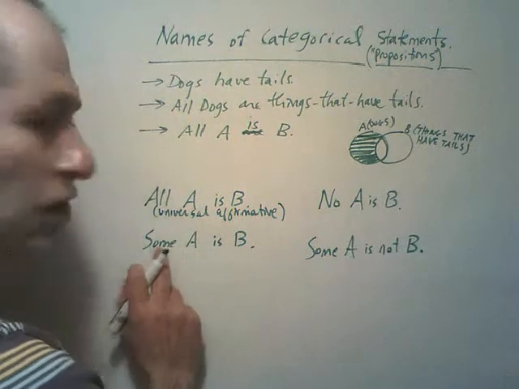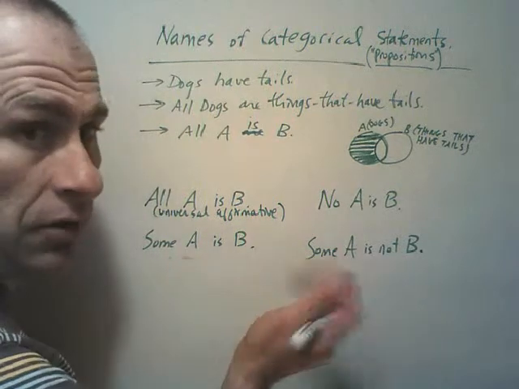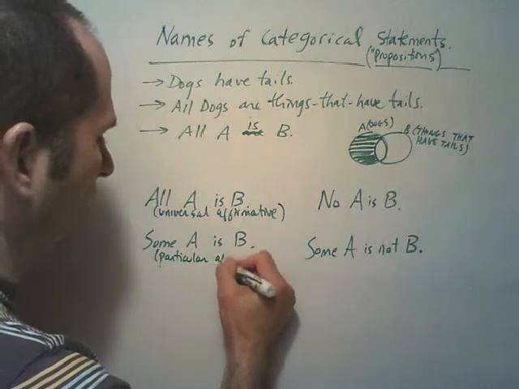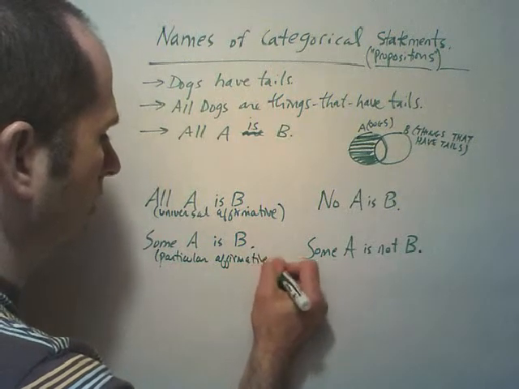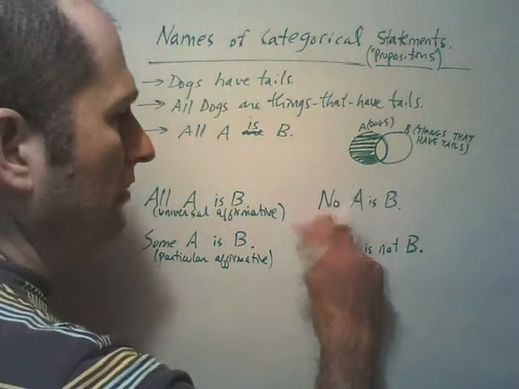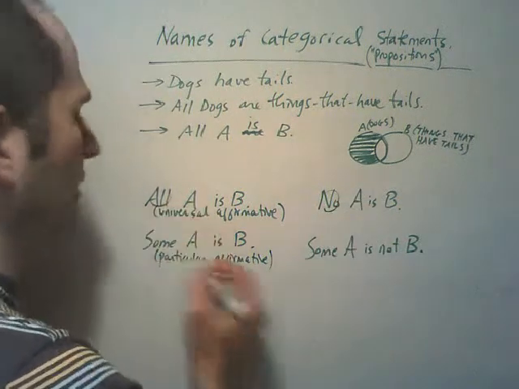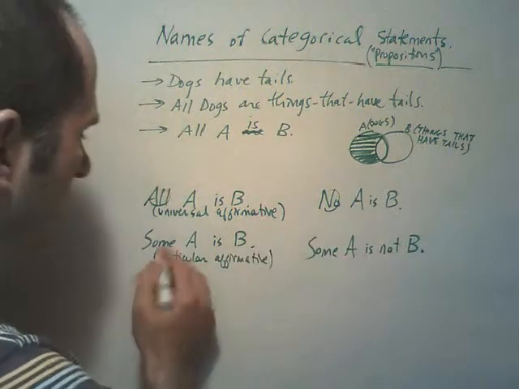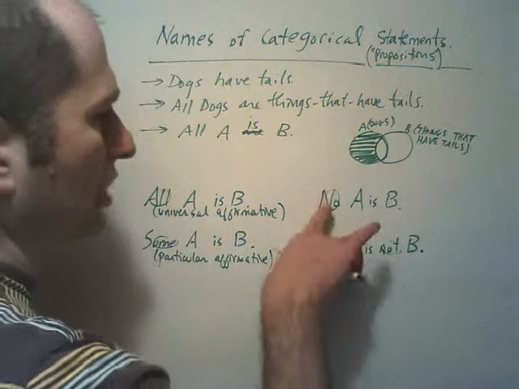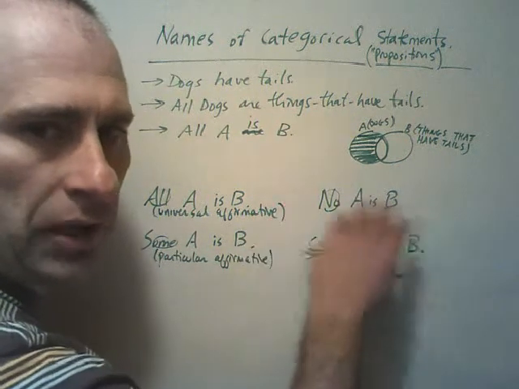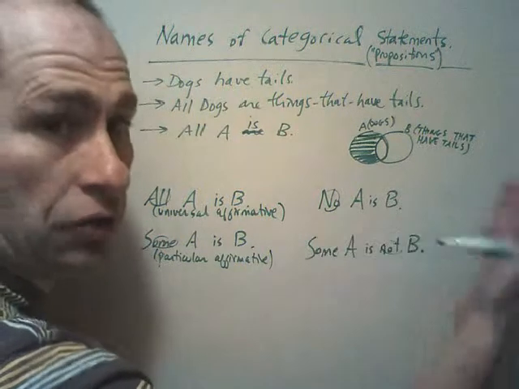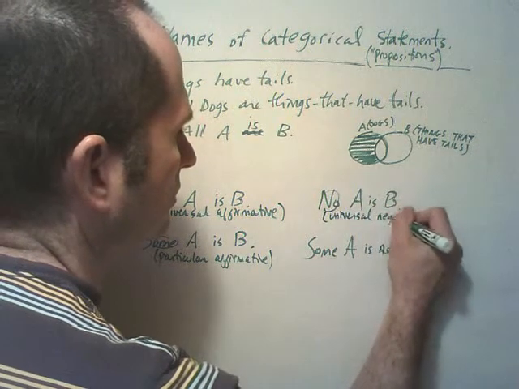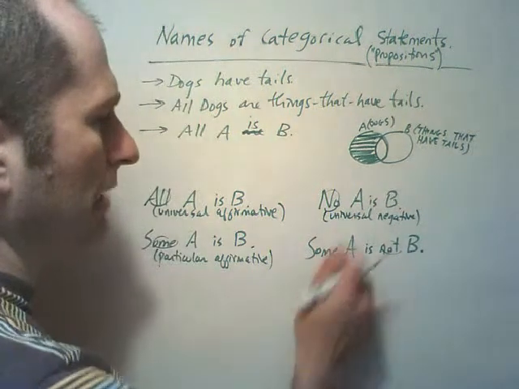Okay, this is a particular, right? We mean at least one, but it's certainly not universal. So we call this a particular affirmative. This is a negative. Here's the qualifier. Here's the qualifier. That's a negative. In fact, just right now, let me circle all the qualifiers: some and not. Okay, so this is a universal negative. We know this. We call this type of proposition a universal negative. So we'll go universal negative, and then we call this a particular negative.